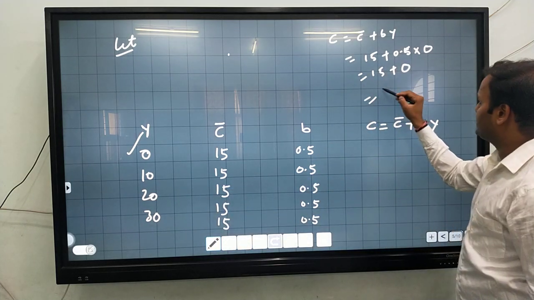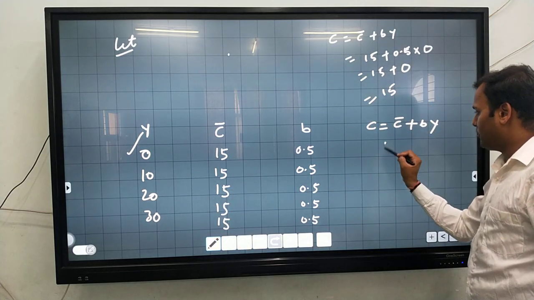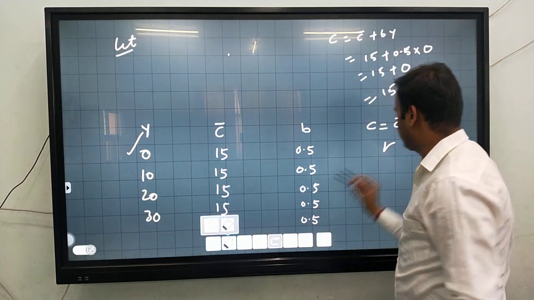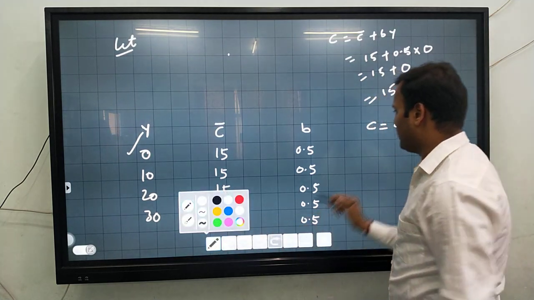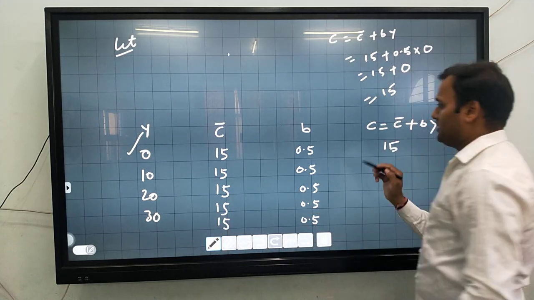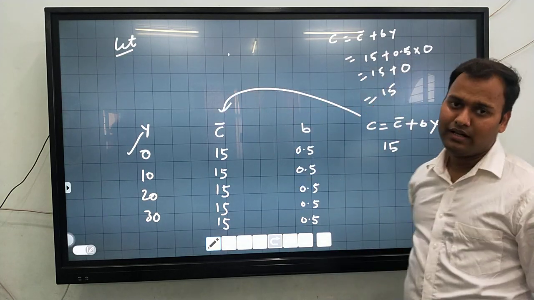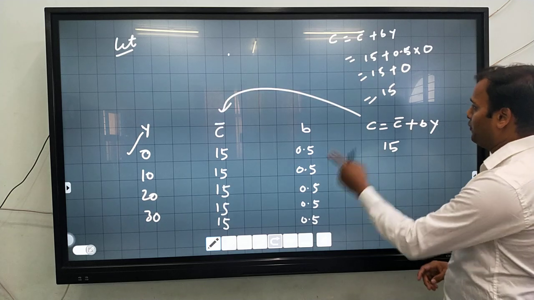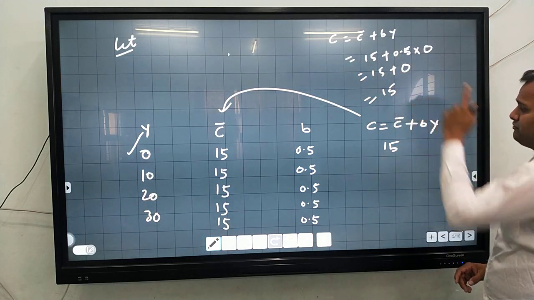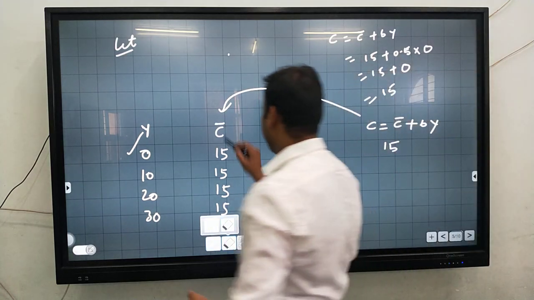So 15 plus 0 is how much? 15. So for the 0 level of income, consumption is equal to the autonomous consumption. So how to calculate the things? By using the formula.